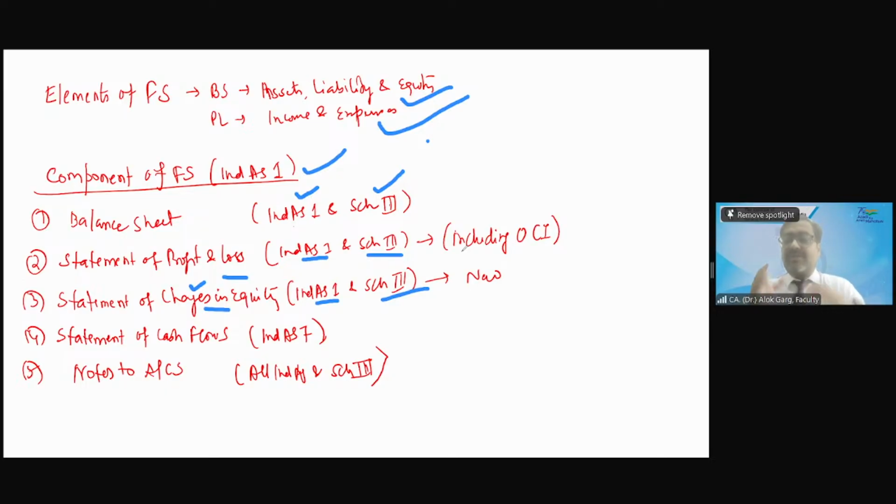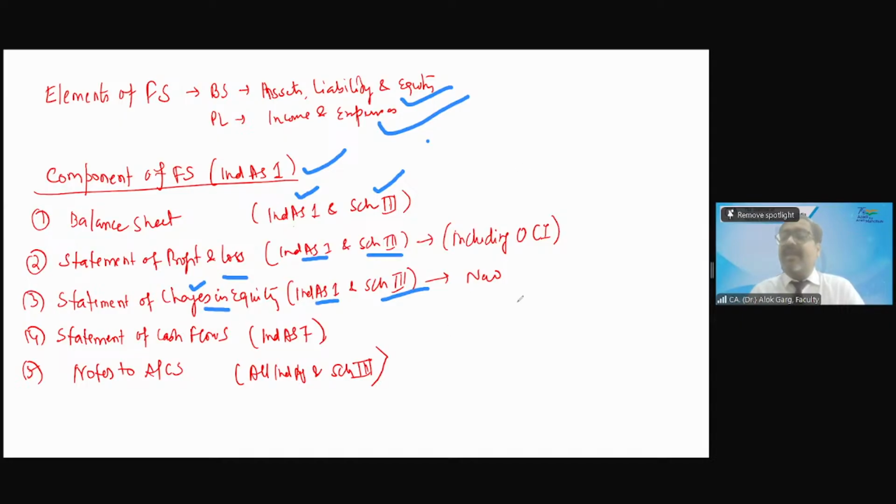Okay. So this statement of changes in equity, the work is not new. The component is new, right? So in division 1 to schedule 3, the format of statement of changes in equity is not given. Why? Because it is not there. But in division 2, division 3, it is given. Why? Because in Ind AS, it is one of the components of the financial statement. Is that clear? What is statement of changes in equity? It gives you the reconciliation, the movement in equity share capital as well as in reserves and surplus.